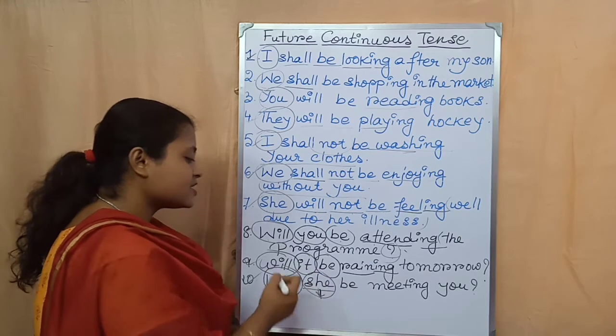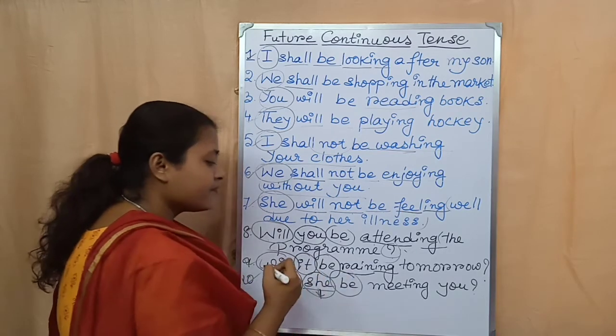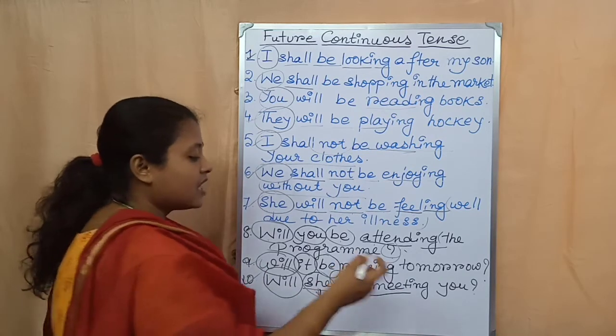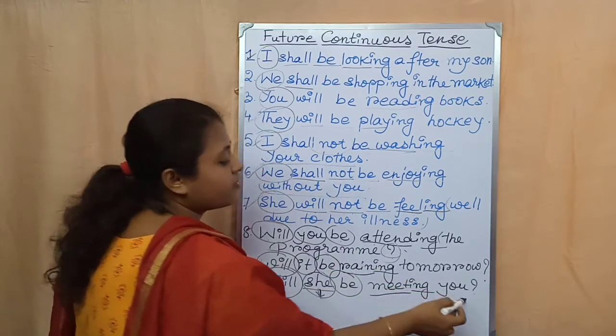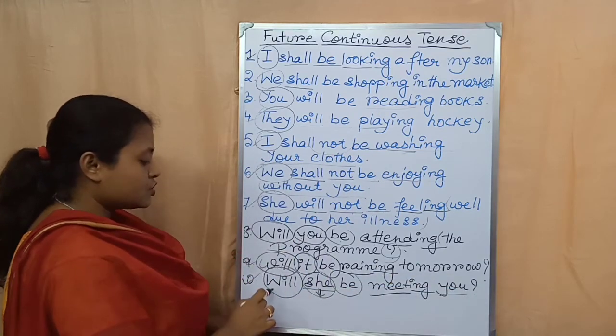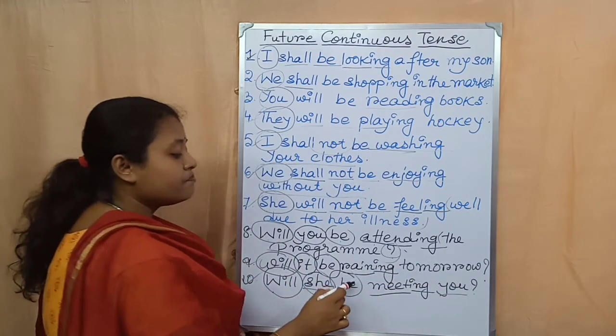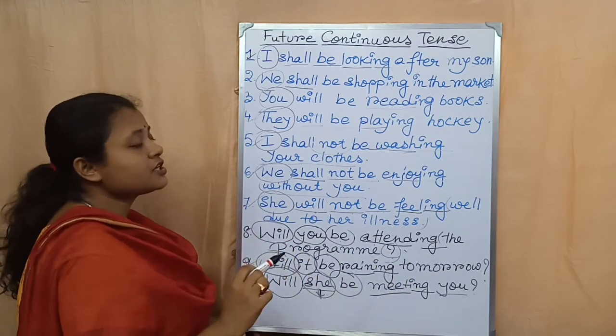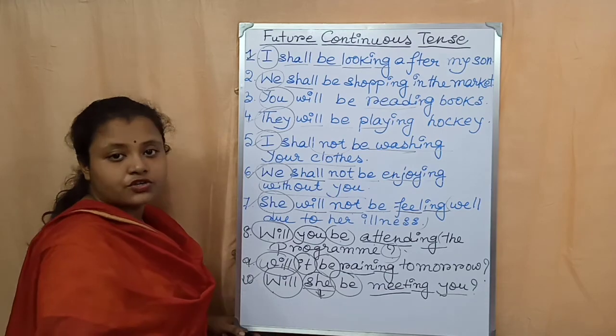This is the subject. After that be, then the present form of the main verb, that is meet. After that the ing, then the rest of the sentence, and at the end the question mark is there. So will she be meeting you? This is an example of future continuous tense in interrogative sentence.